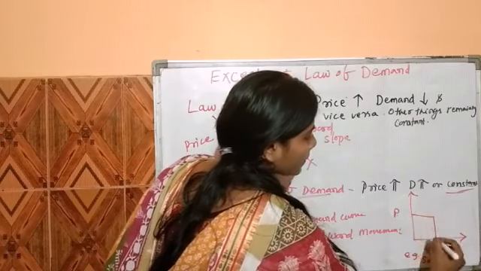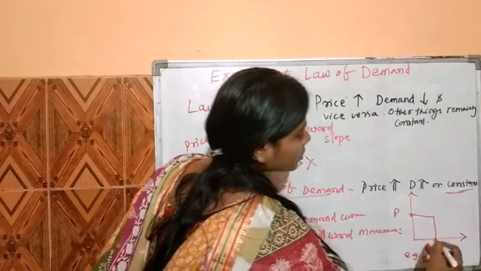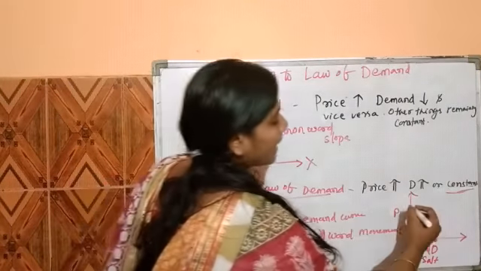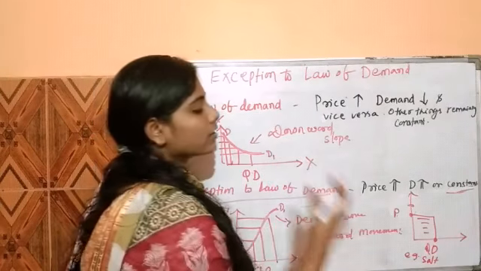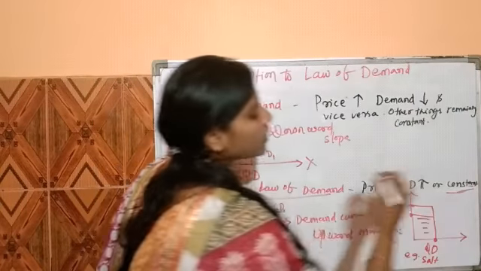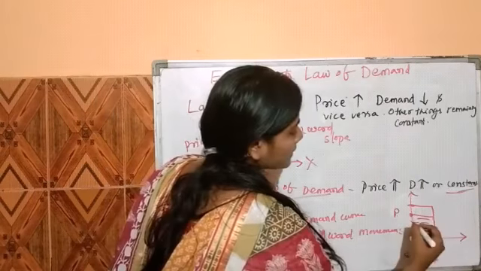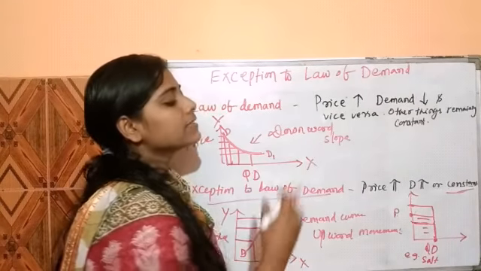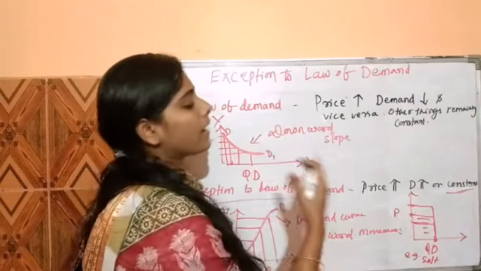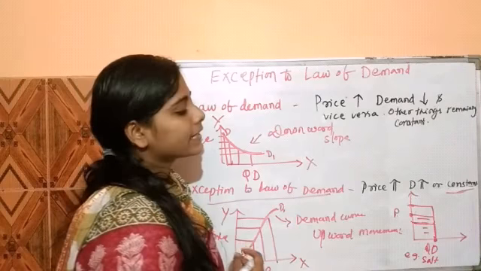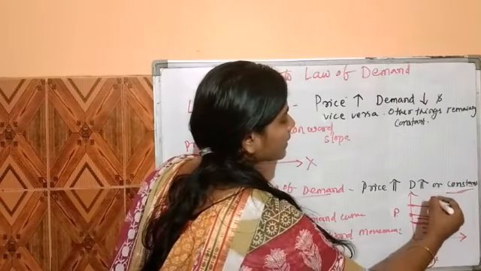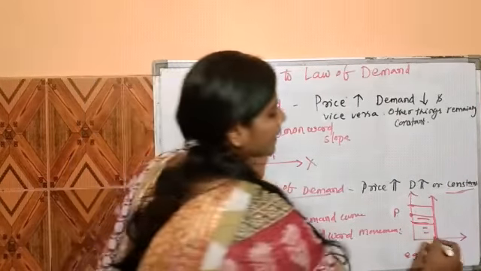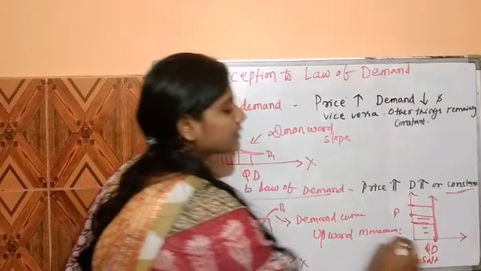So when the price is this much, the consumer consumes this much amount of salt. When the price increases, the consumer consumes this much quantity. If the price decreases, the consumer also consumes this much quantity. That means there is no change when the price increases or when the price decreases. So the movement is a vertical type of curve. So this is a vertical demand curve in the case of necessity goods.